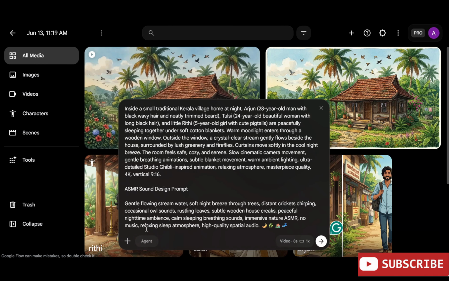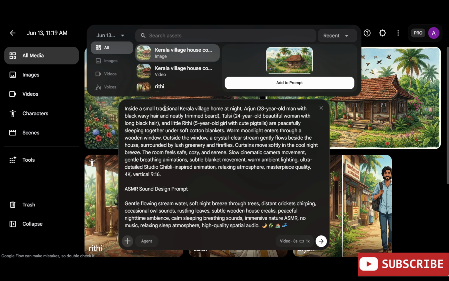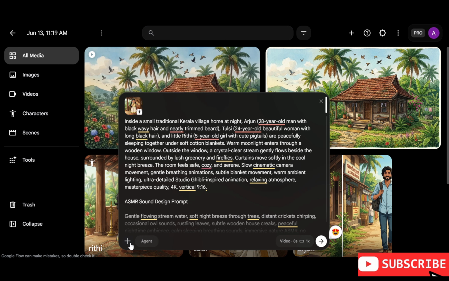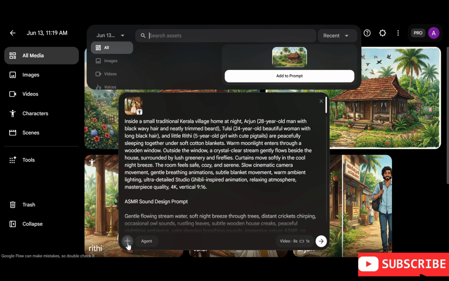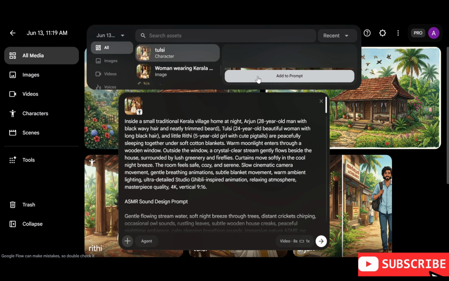Paste the traditional Kerala village home prompt into the prompt box. This scene should feature a small tiled roof house surrounded by coconut trees, lush greenery, colorful flowers, and a peaceful flowing stream. Select the 9:16 aspect ratio and generate the image. Once the image is ready, review it and choose the best version.